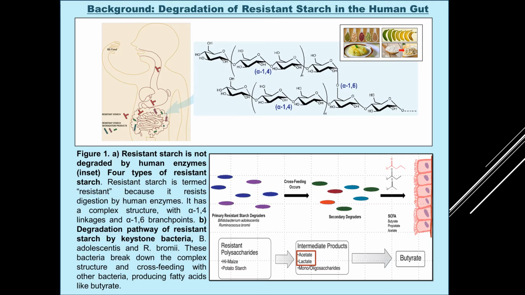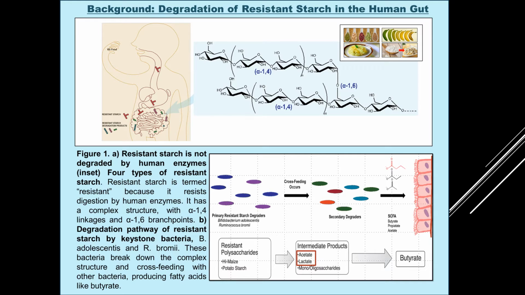So it is not degraded at all by the human enzymes. We see here in the top panel, if you were to consume the food, it would remain largely undegraded until it gets to the gastrointestinal tract, specifically the lower intestine, where gut microbes are able to interact with it and degrade it. There are multiple reasons why resistant starch is resistant.